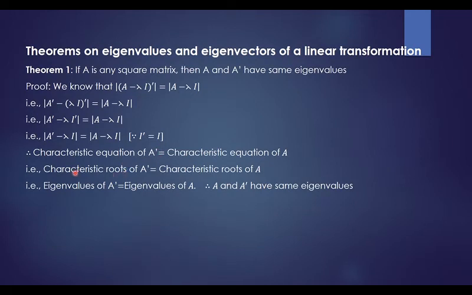So when the characteristic equations of A dash and A are the same, the characteristic roots of A dash are always the same as the characteristic roots of A. Two characteristic equations being the same means the two sets of roots are also the same, right? Characteristic roots are nothing but eigenvalues. So eigenvalues of A dash are equal to eigenvalues of A. That means A and A dash have the same eigenvalues.